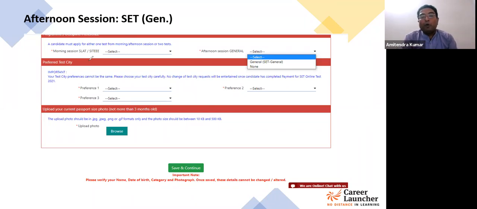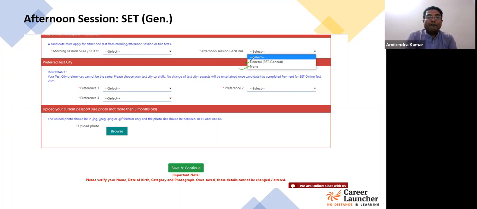If you are applying for both, then select appropriately SLAT in the morning session, SET in the afternoon session. If you are applying for only one, if you are applying for law, select SLAT from the drop down, and in the afternoon session, select none. If you're applying for BBA programs, then in the morning session, select none, and in the afternoon session, select general. So that's how you have to select as far as the exams are concerned.